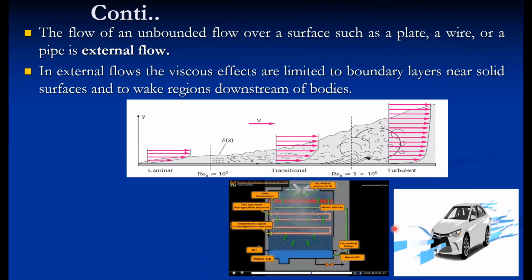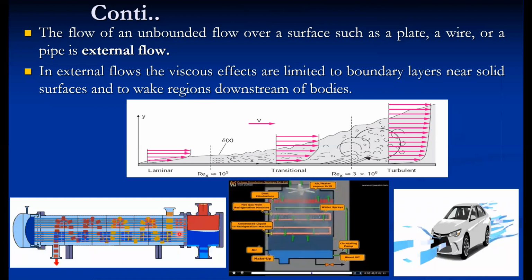Then the flow over a bundle of pipes, in which air is moving over the pipes, is also called external flow. As far as the pipes are concerned, the flow is taking place over the bundle of the tubes, so this type of flow is also regarded as external flow. There are many examples of external flow in engineering practice.